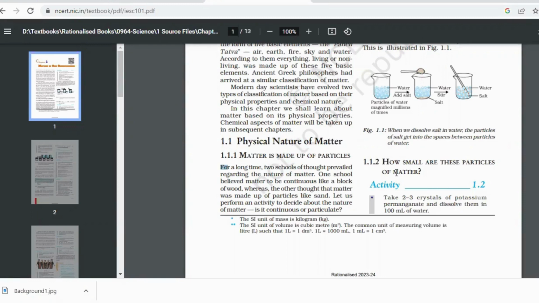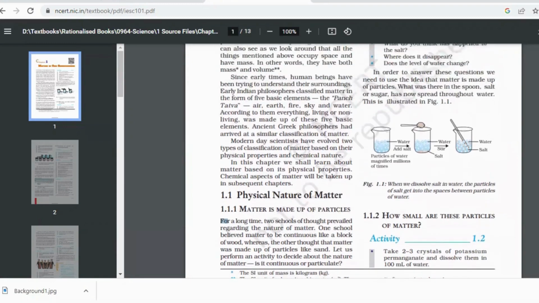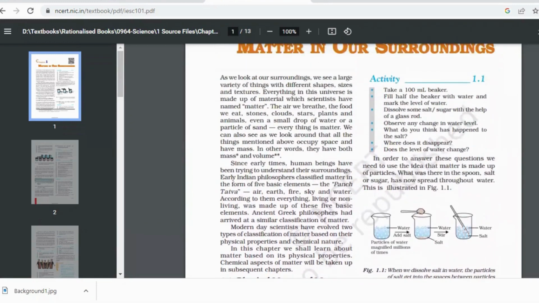So how was it proved? See, we are dealing with chemistry. Chemistry means experiments. So experiments were done. For example, can you see this activity? Yes, ma'am. You do this activity most of the time at your home. You take water, you dissolve salt or sugar in that. The salt and sugar disappears. Obviously, they mix into each other.